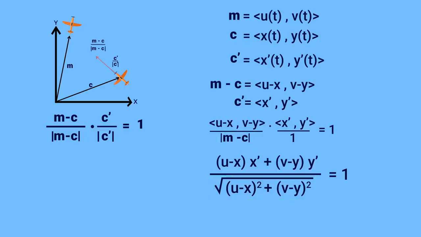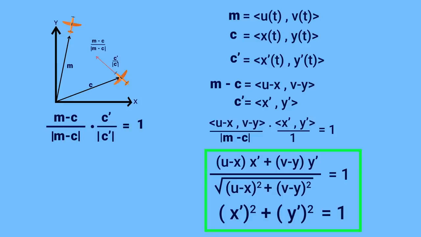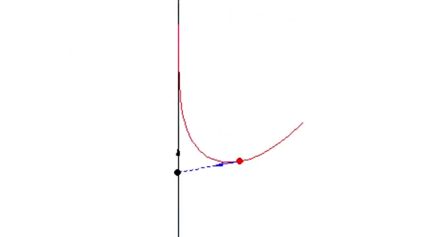The only problem with this is that there are two unknown functions, x and y, which means we need another equation. But that would just be the one saying the chasing plane is flying at a constant speed of 1. Now we have a system of differential equations that can be solved. If, for example, we assume the target plane is flying straight along the y-axis, then this would be the path of the chasing plane shown in red.